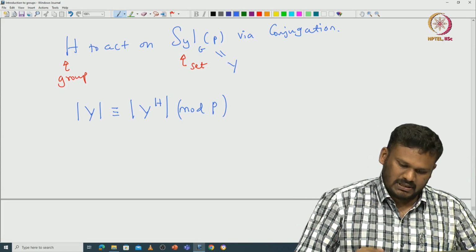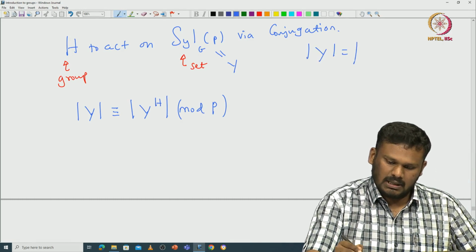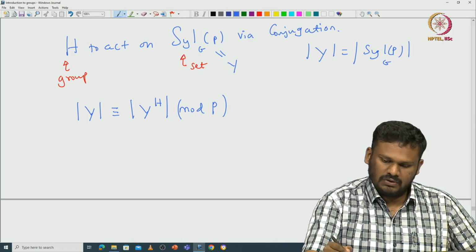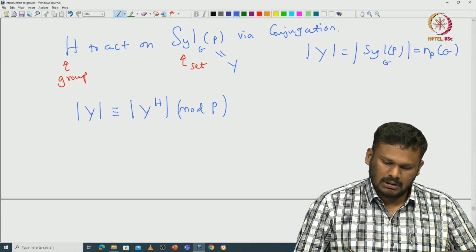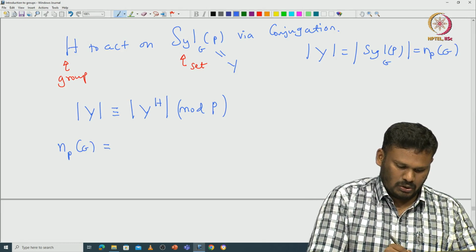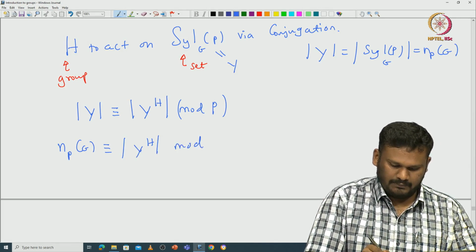Because what is the cardinality of Y? The cardinality of Y is the cardinality of this Syl_p(G), which is exactly np of G. So now we have np of G congruent to the cardinality of Y power H modulo p.